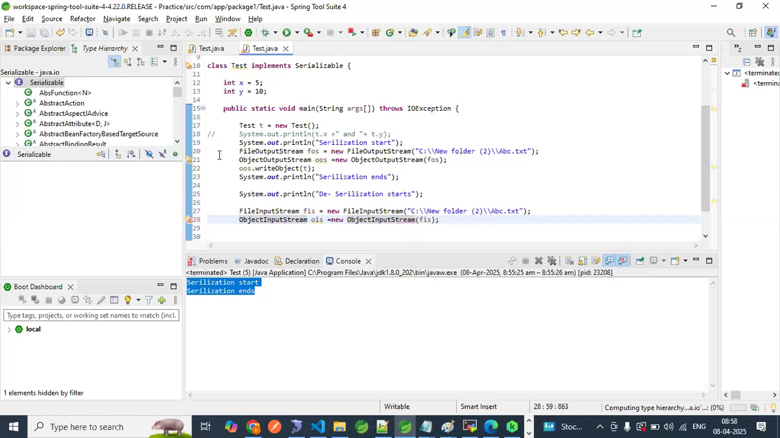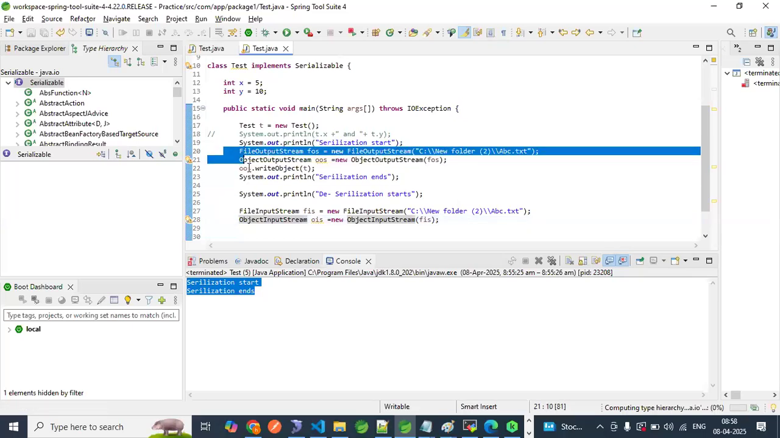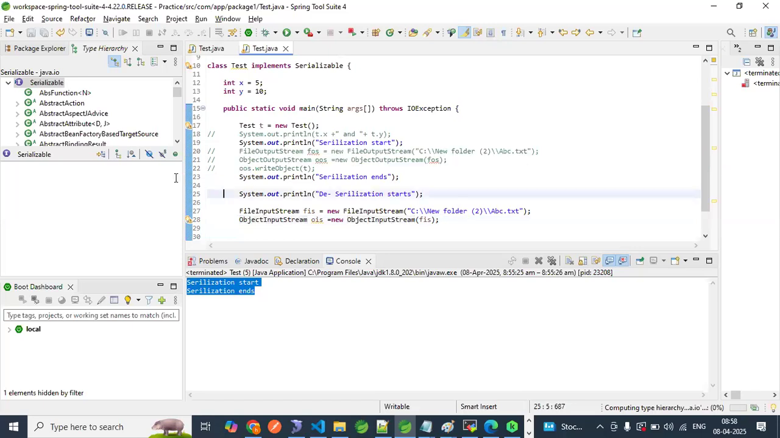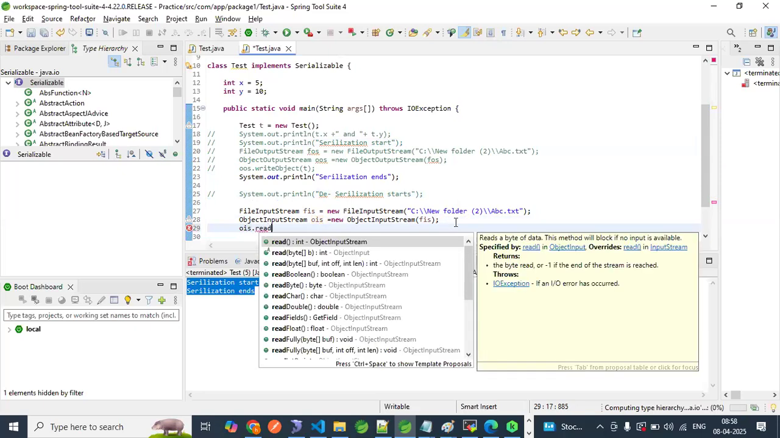Now we don't need this part. Let me comment this, and this also, and this also. Now it is reading the file perfectly. OIS, the ObjectInputStream, it should read. Above, just as we have the writeObject method, here we have readObject, right? We have to read that.